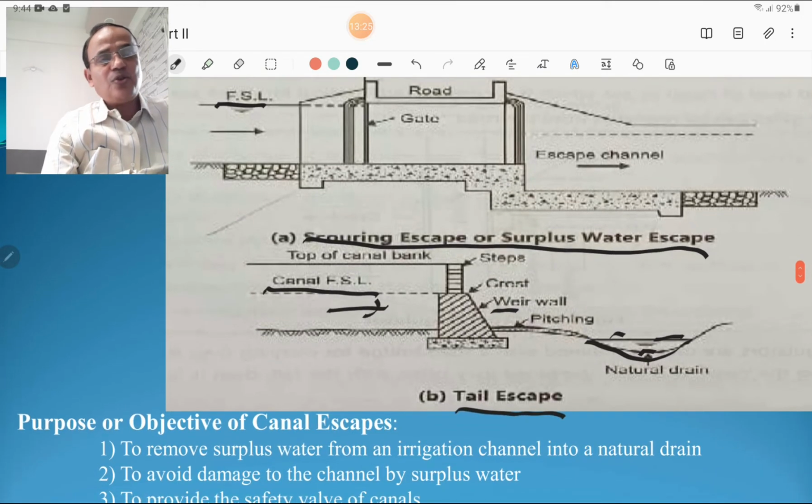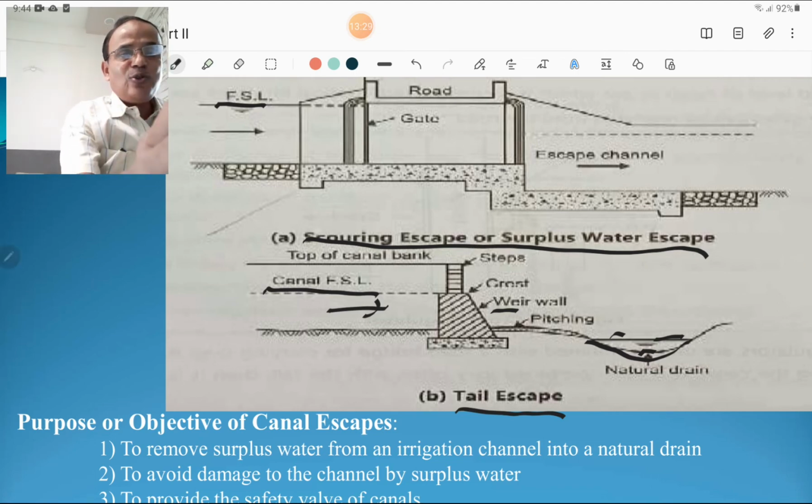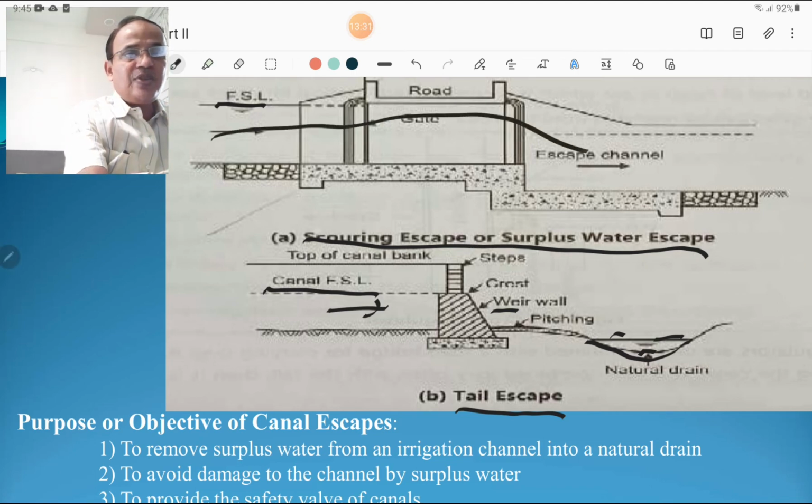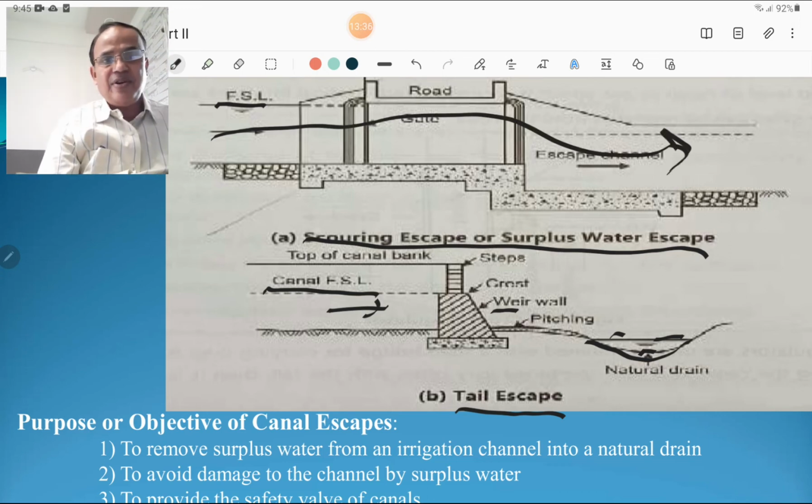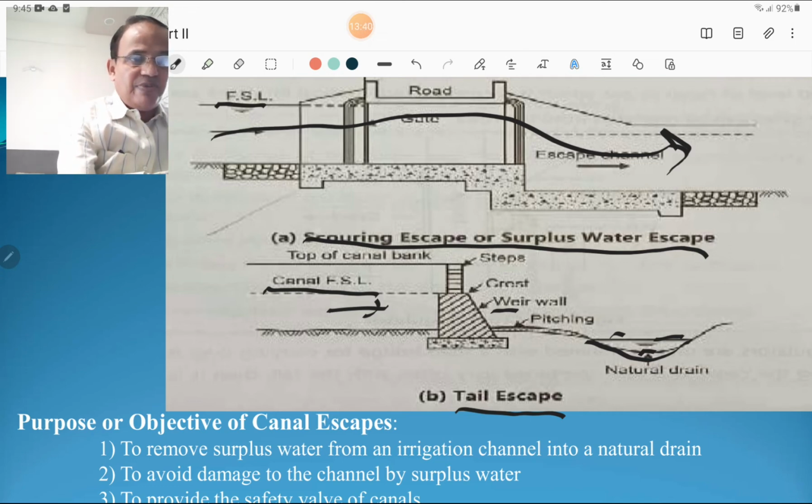Then second is the scouring escape or surplus water escape, and it is also used to escape the surplus water from canal to natural drain. And third one is the tail escape. In this tail escape, weir type of structure or weir wall is to be constructed.